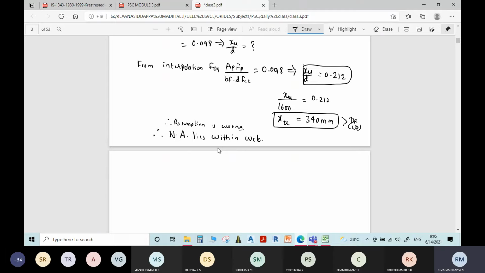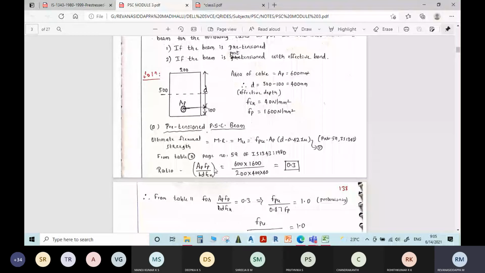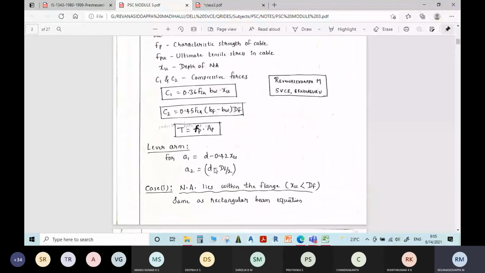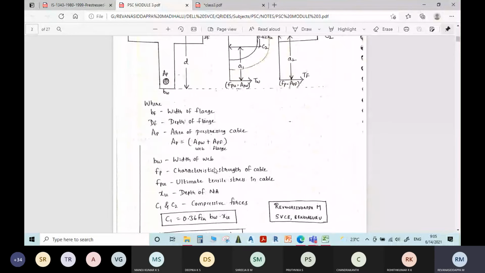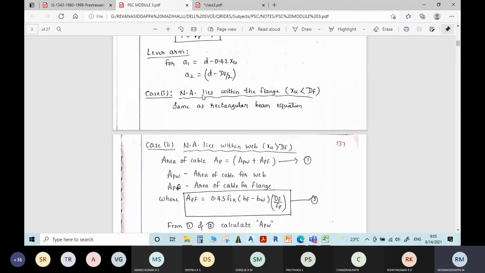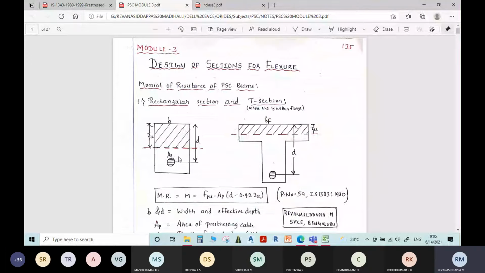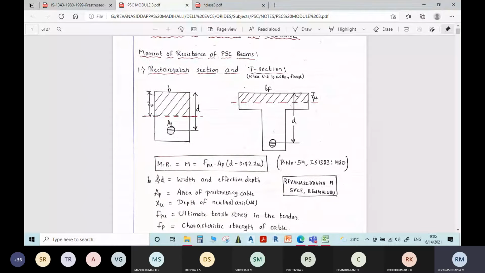When the depth of neutral axis lies in the web, then how to find the moment of resistance? That I will show you. In the theory part, the procedure is clearly written. Case 2. If the depth of neutral axis lies within the flange, whatever procedure you follow for a rectangular section, the same procedure using this formula, you will find the moment of resistance.